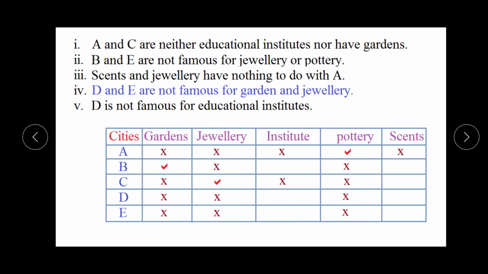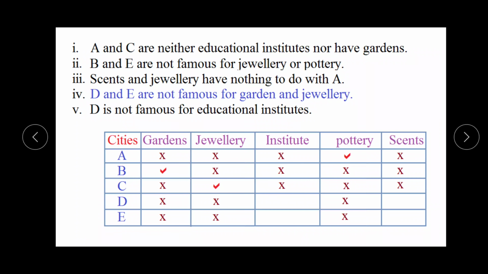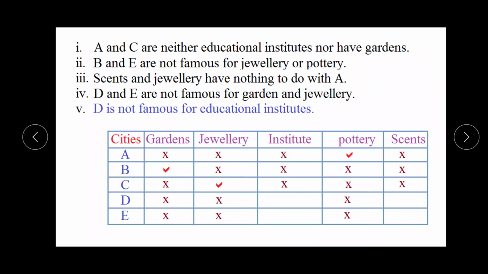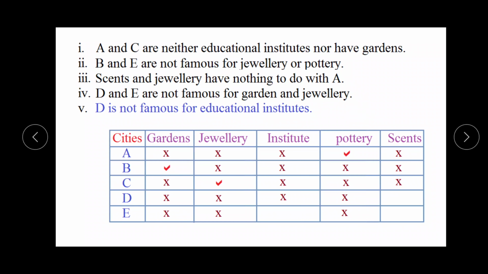Now from here we can say that A is famous for pottery, B is famous for garden and C is famous for jewelry. From the next information, D is not famous for educational institute. So D is not famous for educational institute. If we mark cross mark at the place of institute, that time only sand is left. It means D is famous for sand.